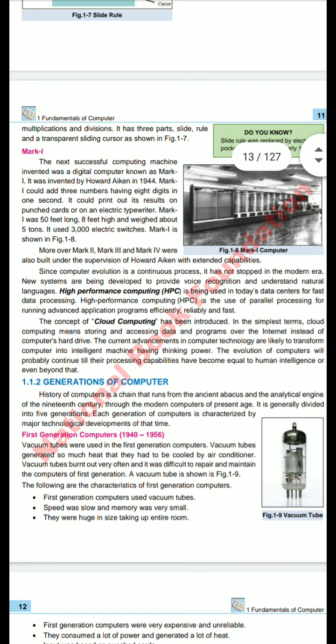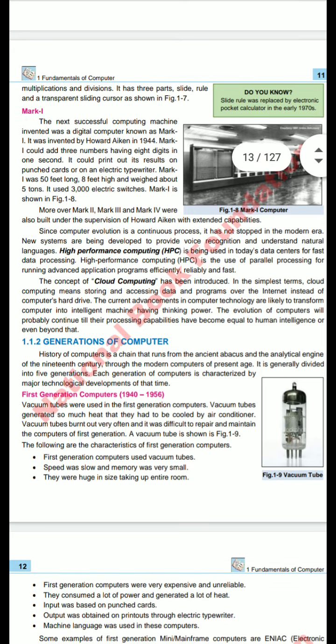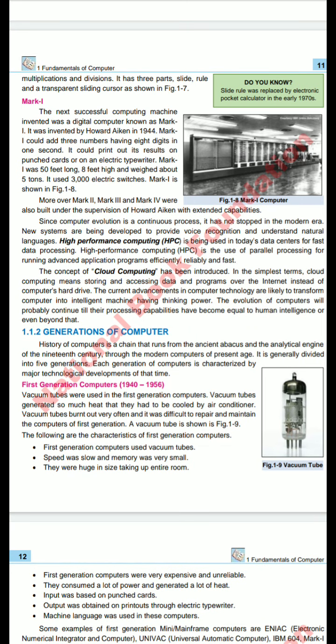It used 3000 electric switches, the count of these switches being 3000. Moreover, Mark II, Mark III, and Mark IV were also built under the supervision of Howard